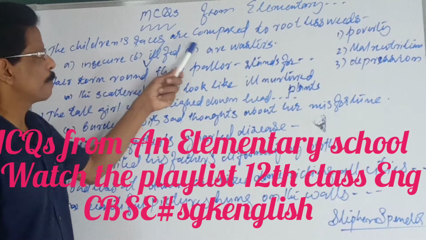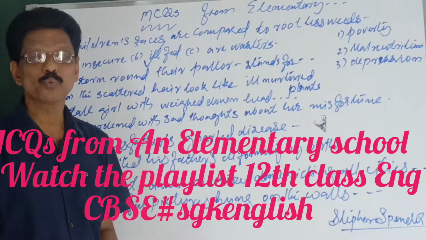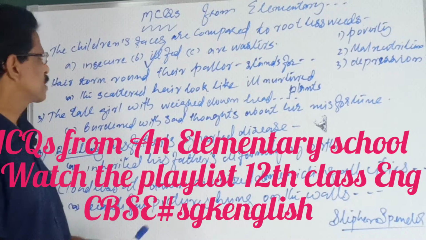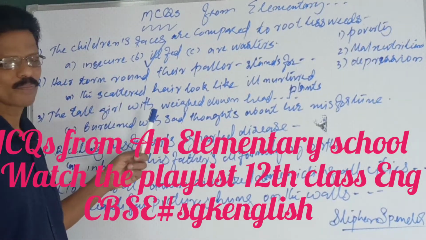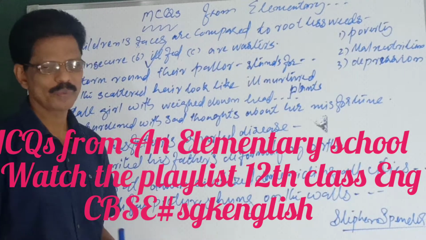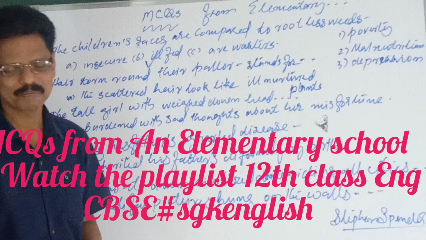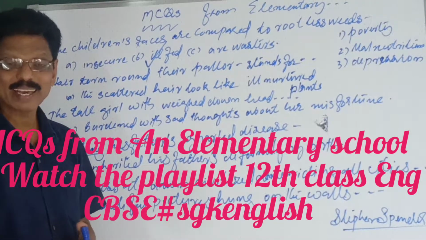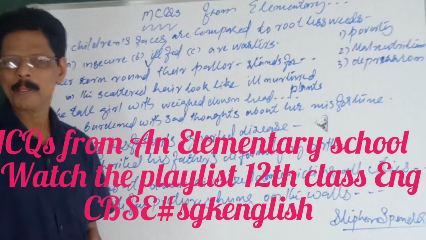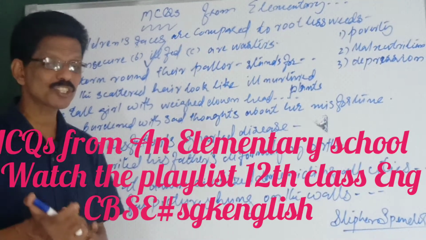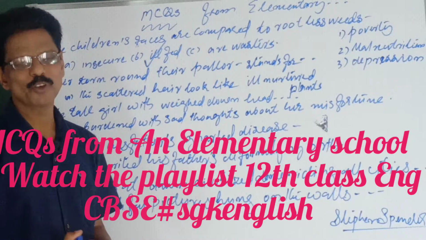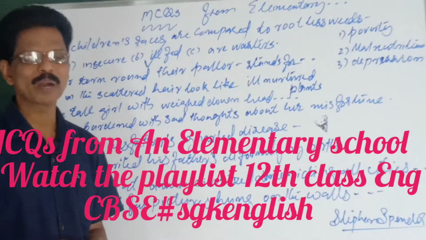Come to the first question. Children's faces are compared to rootless weeds. What does it mean, or why? Option 1, insecure. 2, ill-fed. 3, wasters. Actually, in a way, all 3 are correct. So when you get a question with 4 options, whatever is least connected should be removed first. Then you come at the end to the most probable answer.